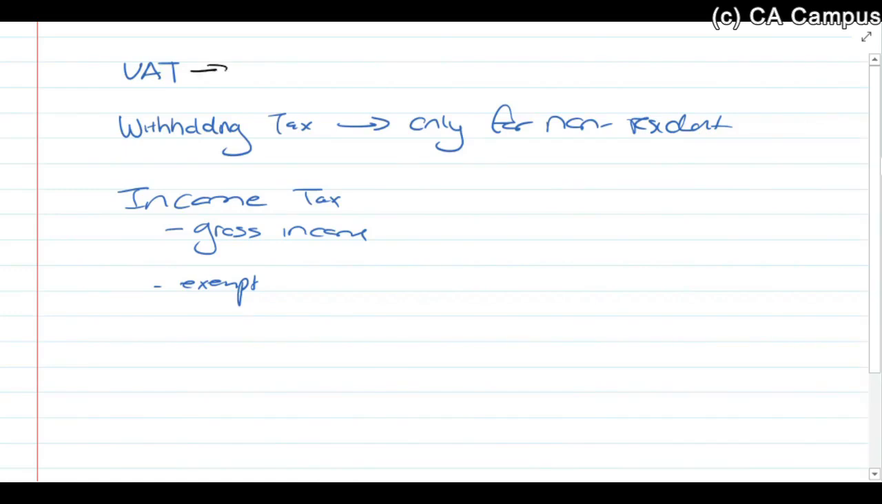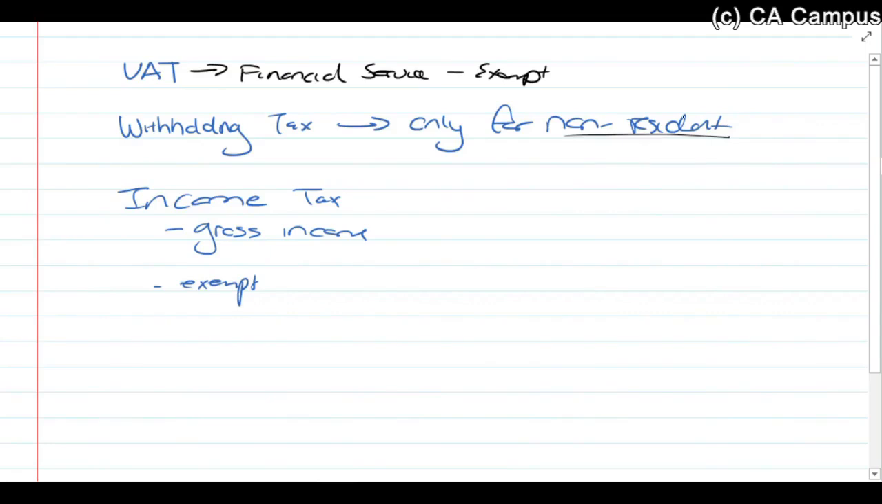Now let's quickly talk about it. The VAT is an easy mark. It's a financial service, so it's exempt. The trust is also not a VAT vendor or anything like that, but it's a financial service. The withholding tax: remember, it only applies to non-residents.